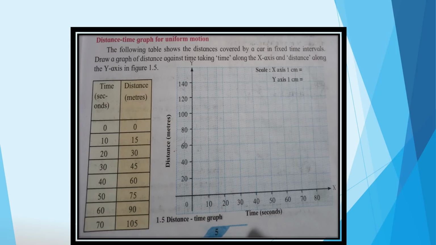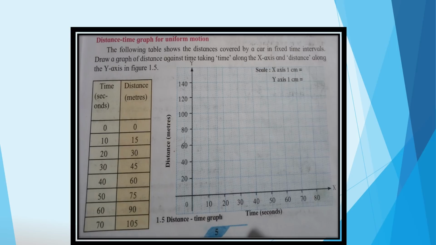So for plotting the graph, we have to take a scale on the x-axis as well as on the y-axis. Here on the x-axis, 1 centimeter is equal to 10 seconds, and on the y-axis, 1 centimeter is equal to 20 meters.